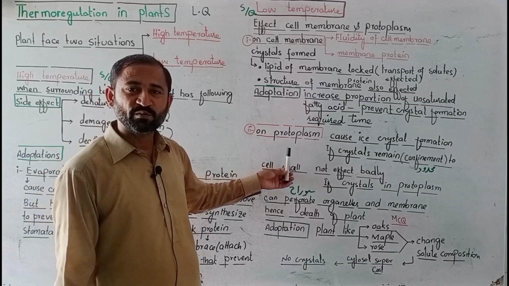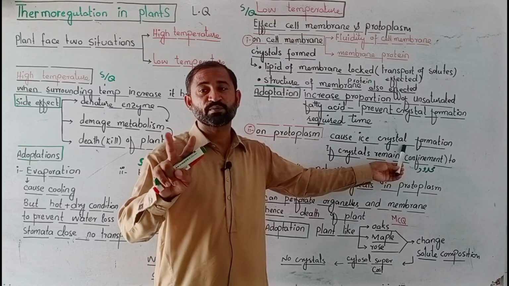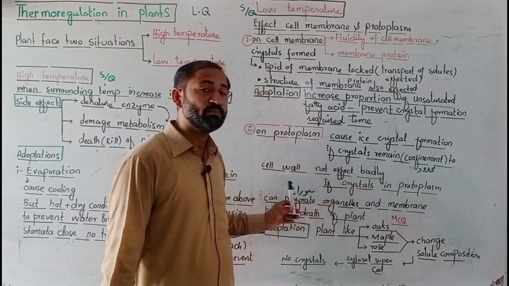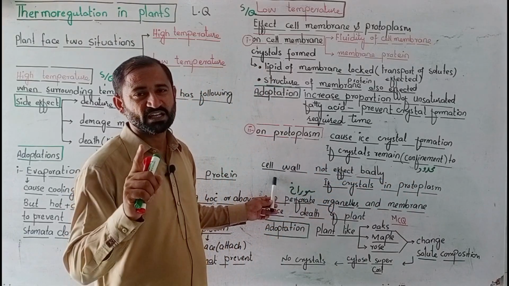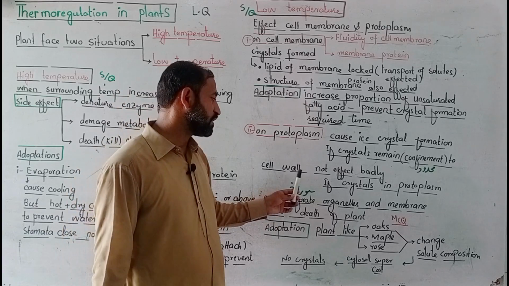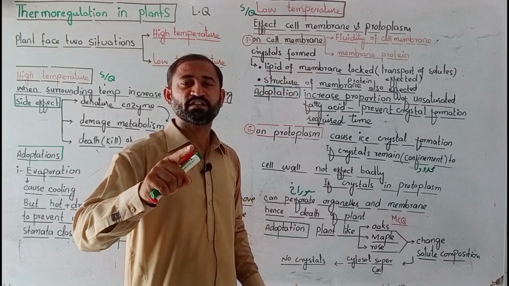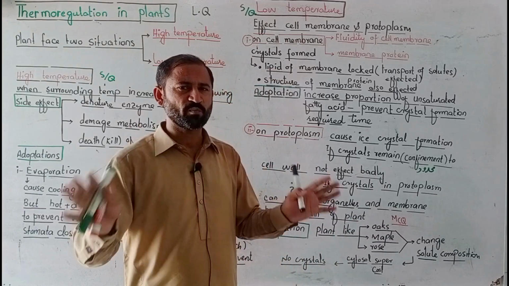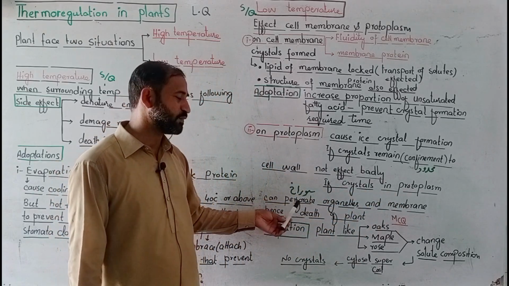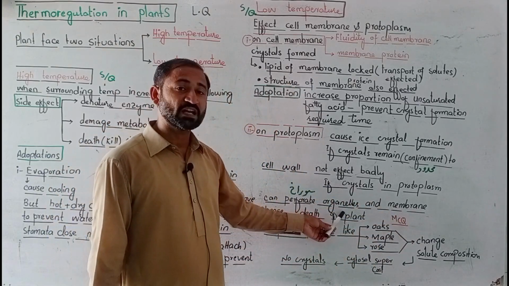And next, number two is on protoplasm: what is the effect of low temperature on protoplasm? It causes ice crystal formation, and there are two options for ice crystal formation. If ice crystals are confined to the cell wall, then they do not affect badly. Means if ice crystals form and remain only limited to the cell wall, then they do not affect badly. But if crystals are in the protoplasm, they can perforate, means they can form pores in organelles and membranes, and then they cause the death of the cell, and hence the death of the plant.